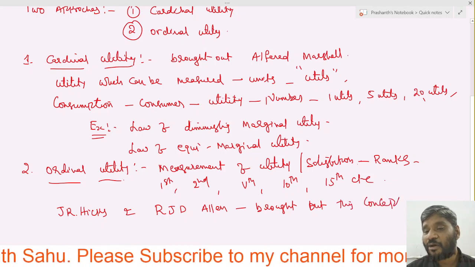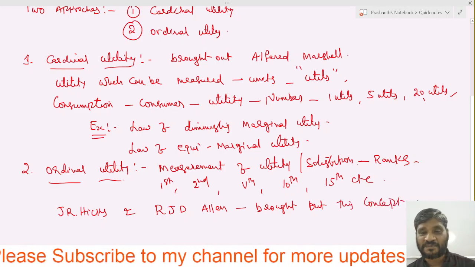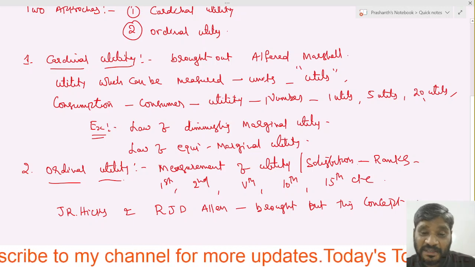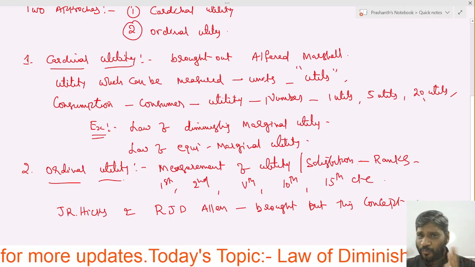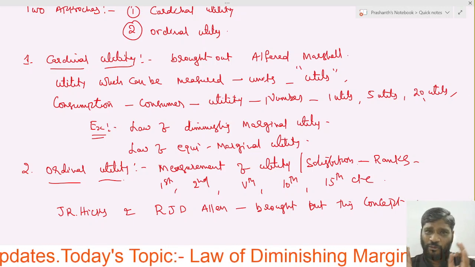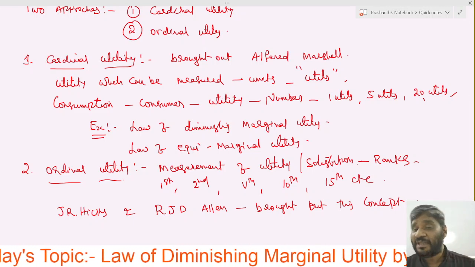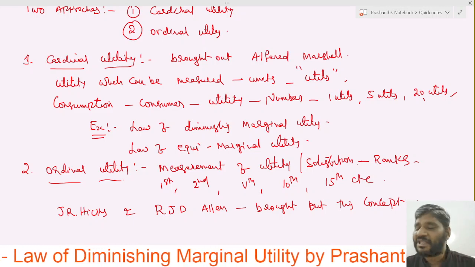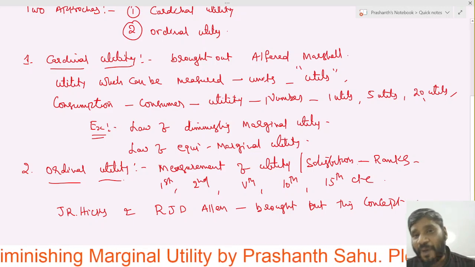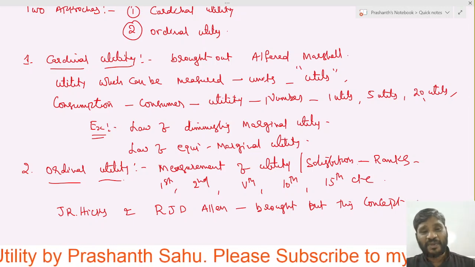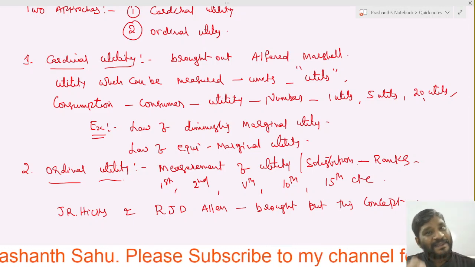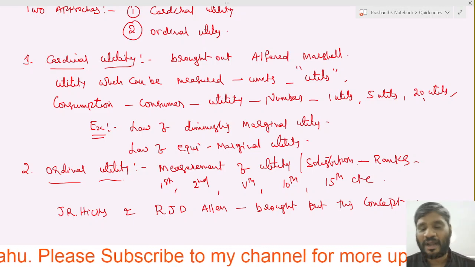Now, the concept of ordinal utility has been brought out by J.R. Hicks as well as R.J.D. Allen. Actually, both utility approaches are doing one thing: they were measuring the satisfaction, the utility. But Alfred Marshall follows one approach, and Allen and Hicks follow another approach.